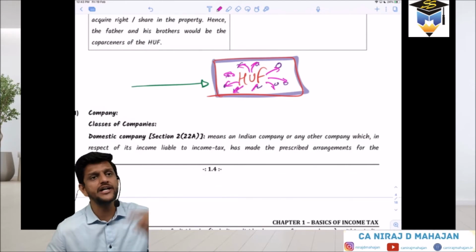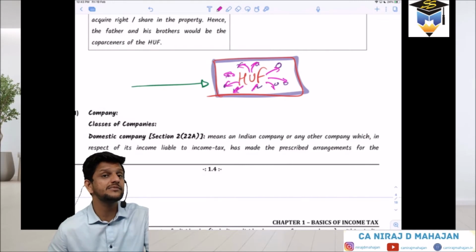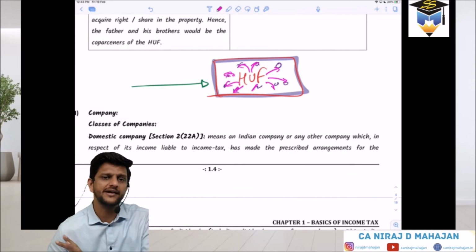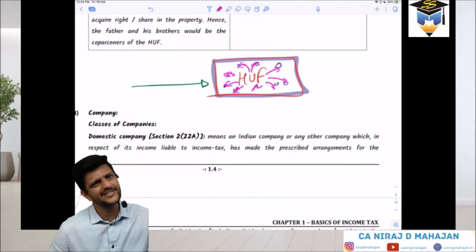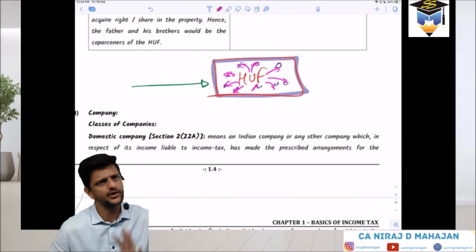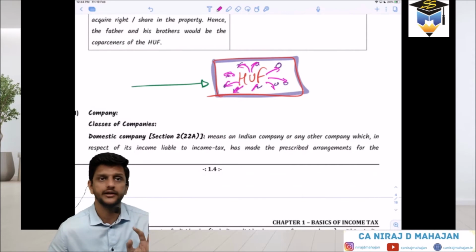But again, from third party's point of view, HUF is one single entity. Seems similar to partnership form. Third parties are not doing business with partners, they are doing with the firm. Understood? The same arrangement. Partners might get salary, share in profit, whatever it is. Understood, clear everybody? So from third party's point of view, HUF is a separate legal entity.